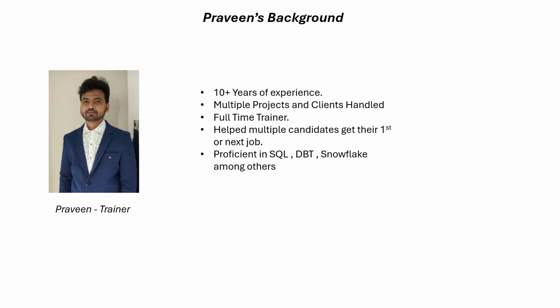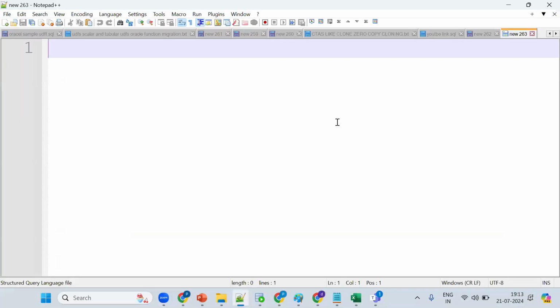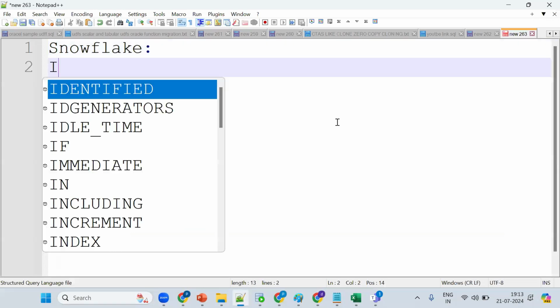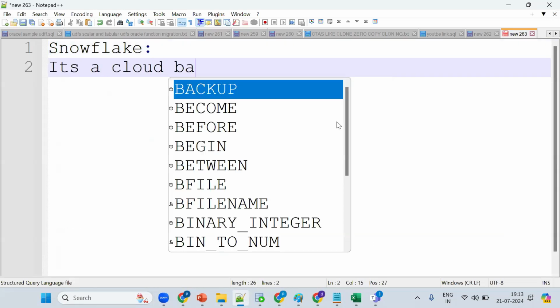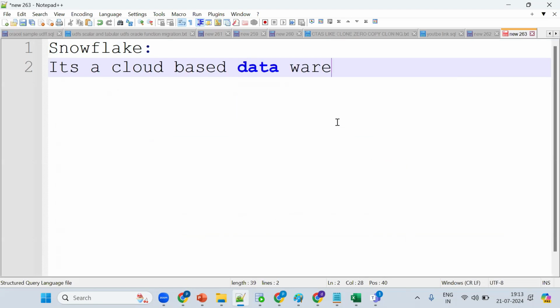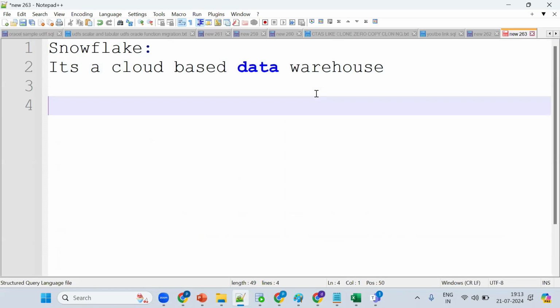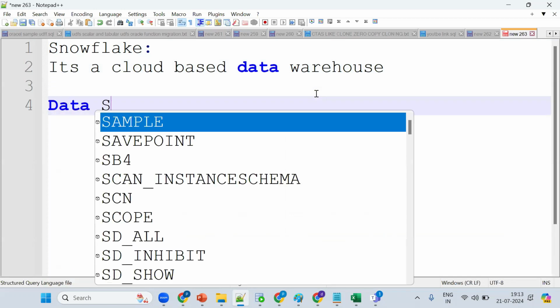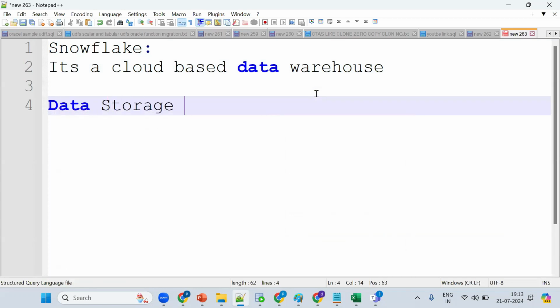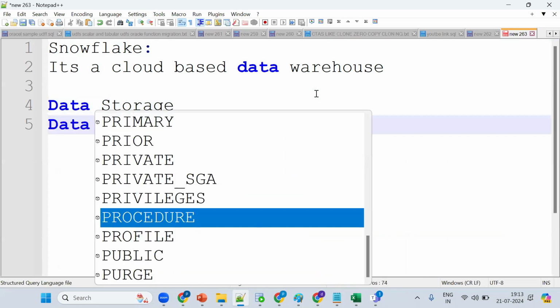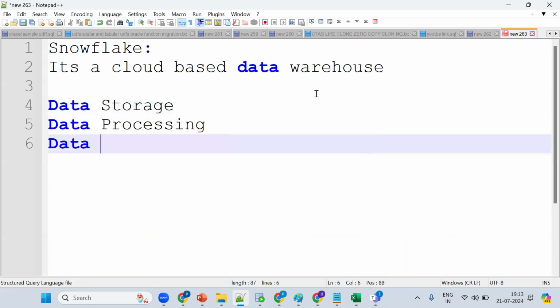Let me share the screen. I'll try to give a high-level view of what Snowflake is. Snowflake is a cloud-based data warehouse, mainly for data storage, data processing, and data analytics.